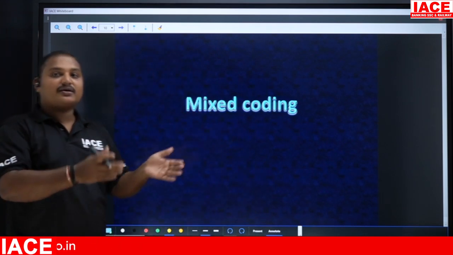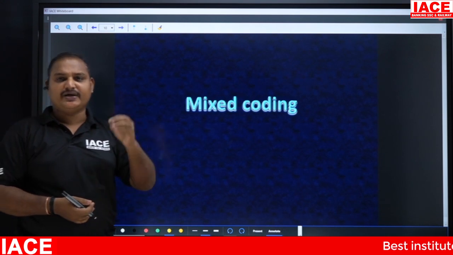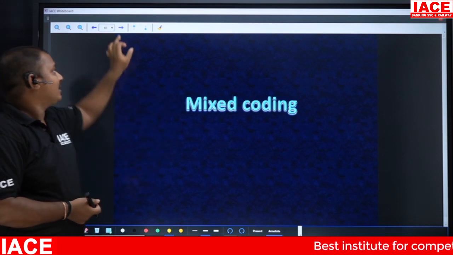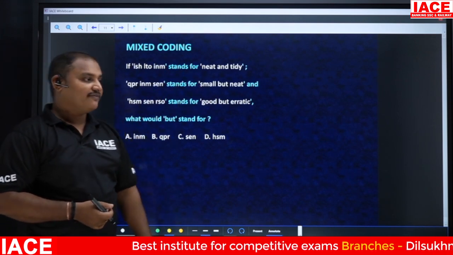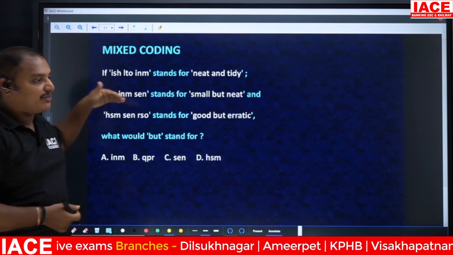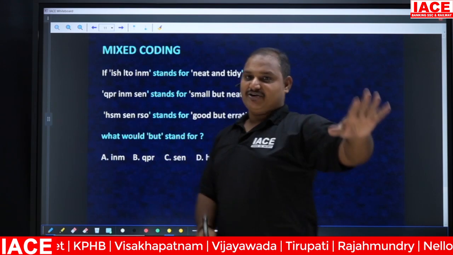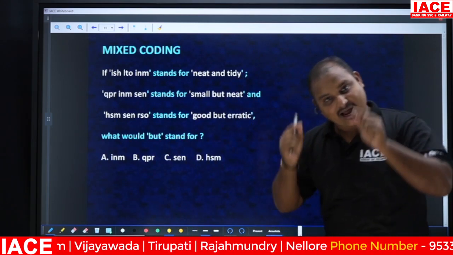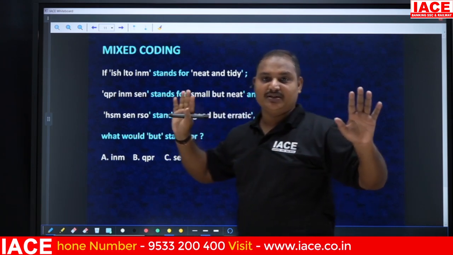The students who are beginners, they don't know how to answer these questions. Very easy, but more chances are there to get the wrong answers, because when they increase the level of this question, when they increase the number of statements in the exam, the complexity of the question is going to increase. So you have to be ready to answer the questions. Once you are thorough with the concept, you are ready to get the answer.